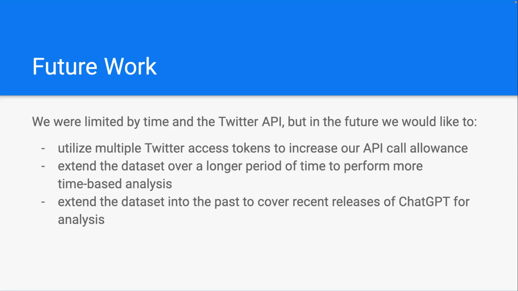Additionally, we would like to extend the data set over a longer period of time to perform more time-based analysis. And we'd like to extend the data set into the past to cover recent releases of ChatGPT for analysis. That includes when it was originally released back in November 2022, as well as major updates over the last few months, because that could provide more insight on how the public is responding to those major releases.